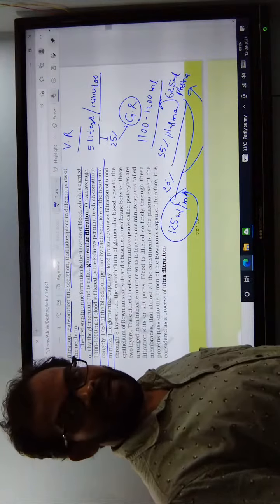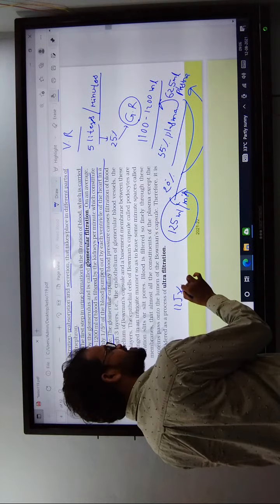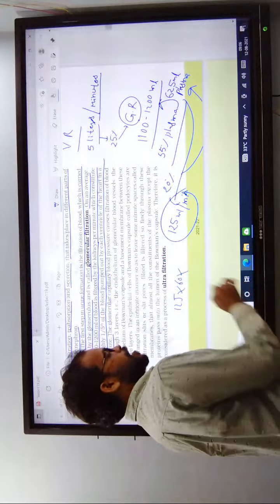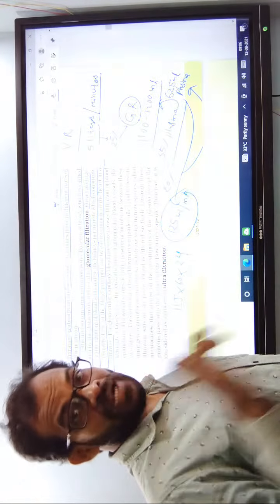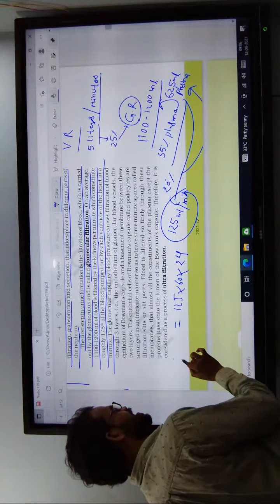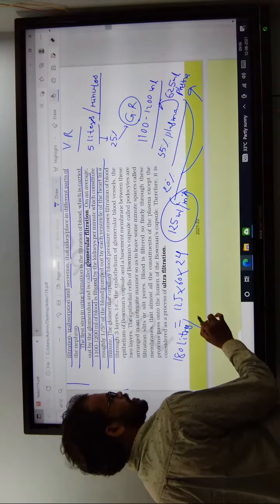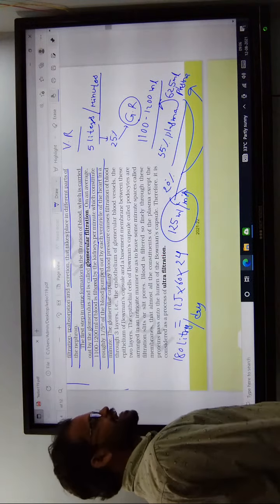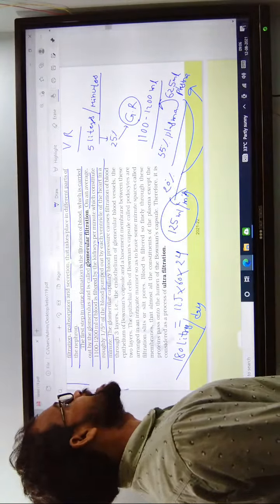Per hour, multiply 125 by 60, and per day, by 24 hours. It gives rise to 180 liters of filtrate per day.